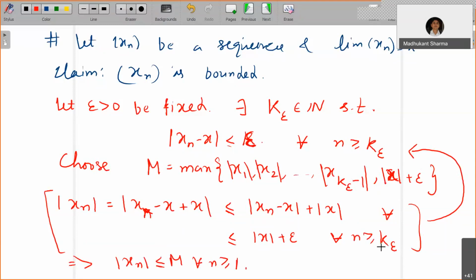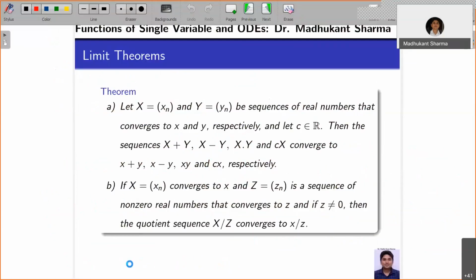So xn is bounded. If you have a convergent sequence, it is necessarily bounded. And if a sequence is not bounded, it certainly does not converge.